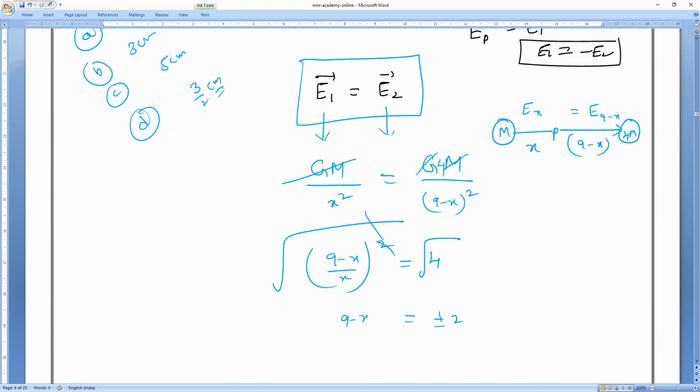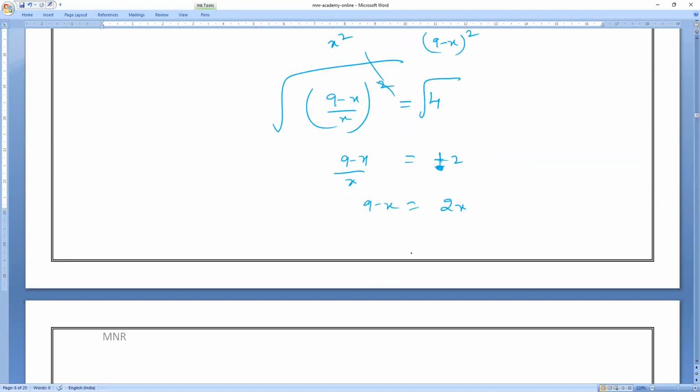So 9 minus x divided by x equals 2. Take it as positive always. Don't take it as negative. So 9 minus x is equal to 2x, 9 is equal to 3x, x is equal to 9 by 3, which is equal to 3 centimeters.